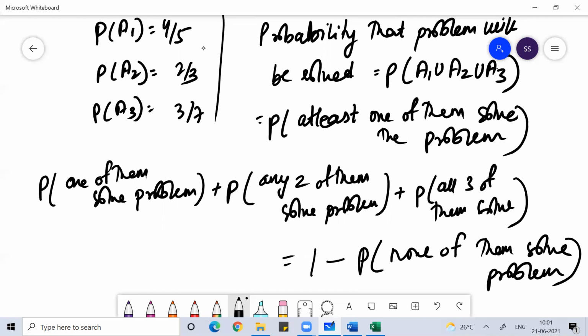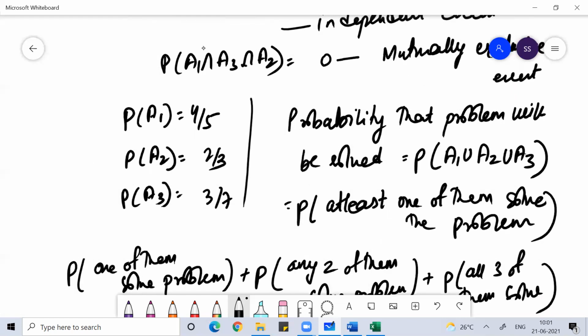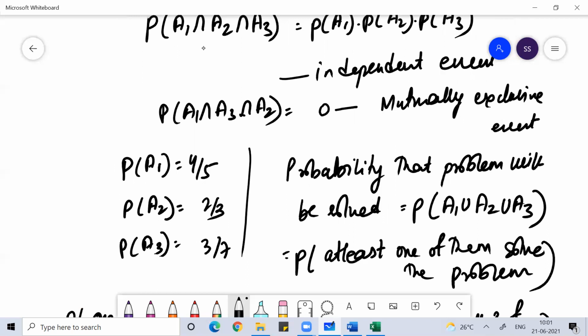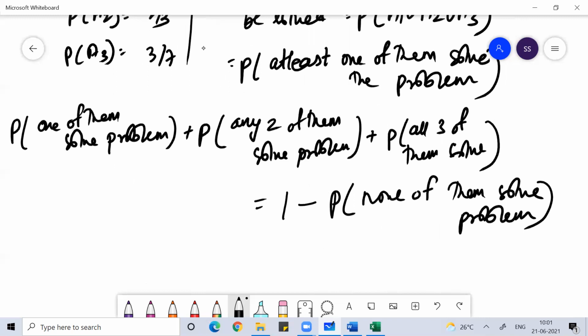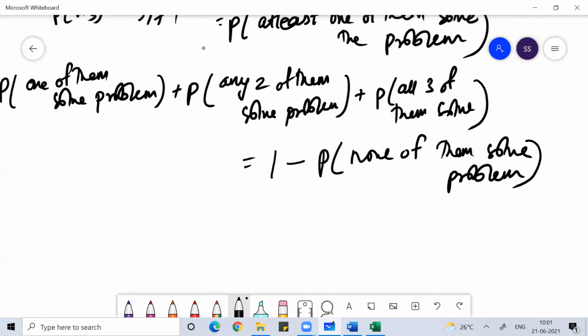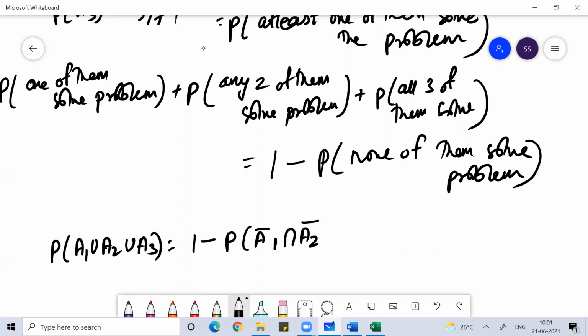I hope everyone is understanding, right? So either you do it that way, or otherwise you simply find 1 minus the probability that none of them solve the problem. Which is easier? This is easier. So the probability of A1 union A2 union A3 is 1 minus the probability that neither A solves the problem, neither B solves the problem, neither C solves the problem. We need to find this.